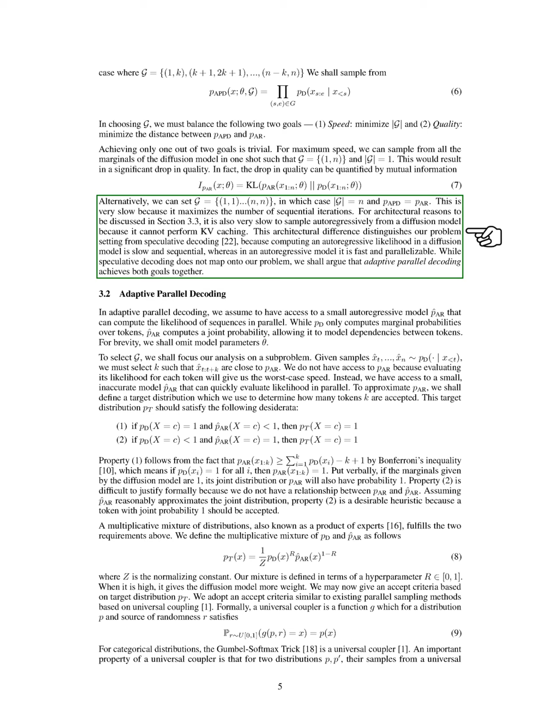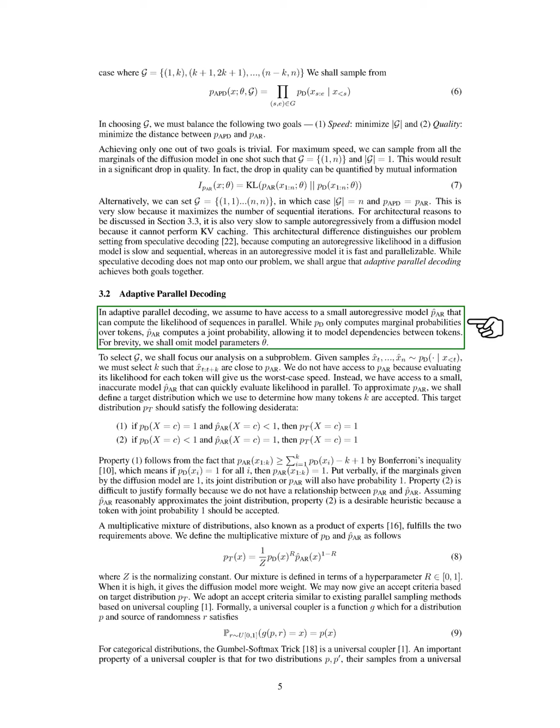Section: Adaptive Parallel Decoding. In this section, we discuss adaptive parallel decoding. We assume we have a small autoregressive model that can evaluate the likelihood of sequences simultaneously. While our diffusion model computes probabilities for individual tokens, the autoregressive model calculates joint probabilities, which helps us understand the relationships between tokens. For simplicity, we will not mention the model parameters.